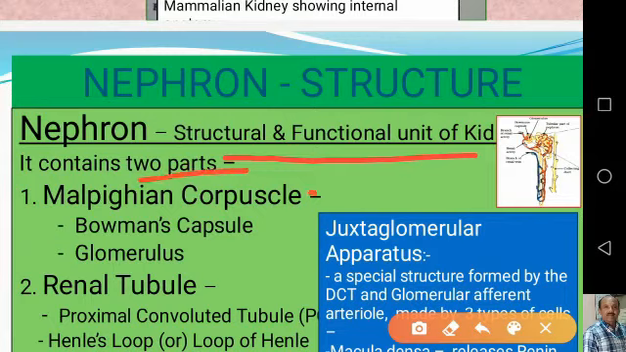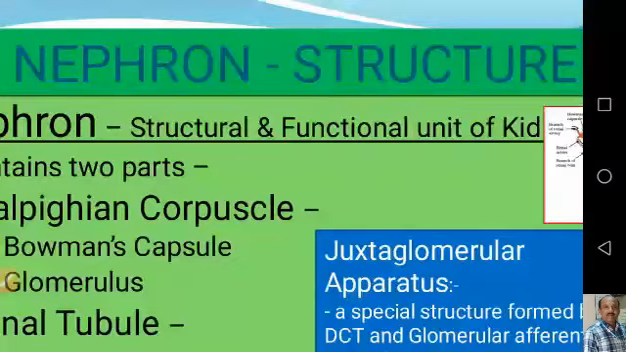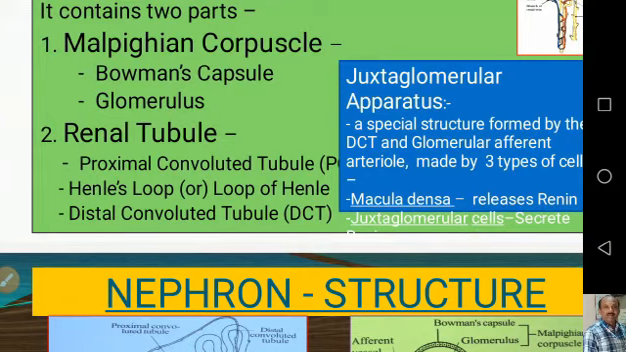One is the Malpighian corpuscle and the other is the renal tubule. This Malpighian corpuscle is made up of two parts: Bowman's capsule and the glomerulus, whereas the renal tubule is made up of three parts: the proximal convoluted tubule, Henle's loop or loop of Henle, and the distal convoluted tubule. So these two parts combine to form one nephron.